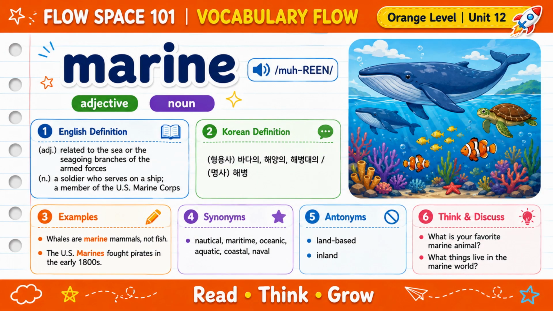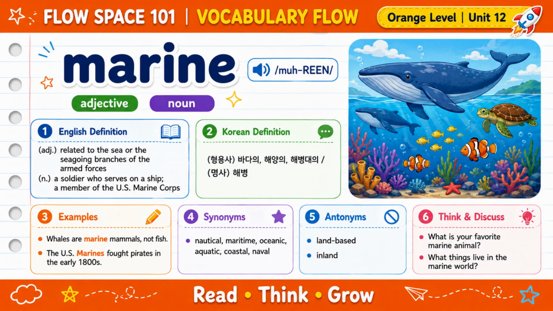Our next word is marine. Say it with me, marine. Marine can be an adjective and a noun. As an adjective, marine means related to the sea or seagoing branches of the armed forces. As a noun, marine means a soldier who serves on a ship or a member of the Marine Corps.